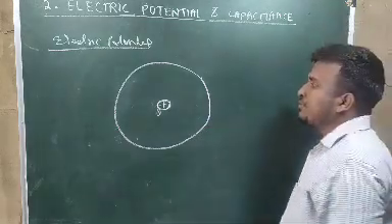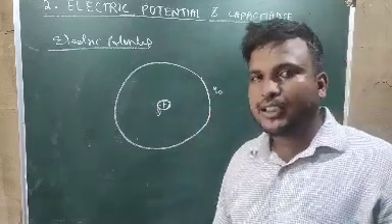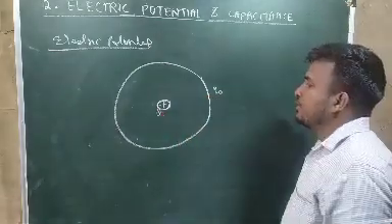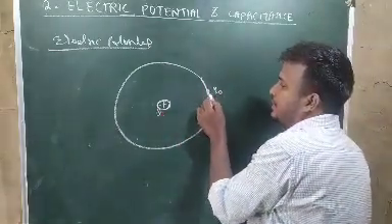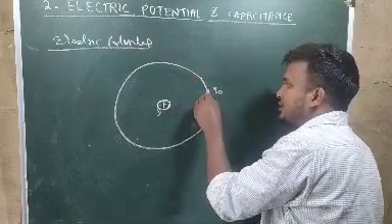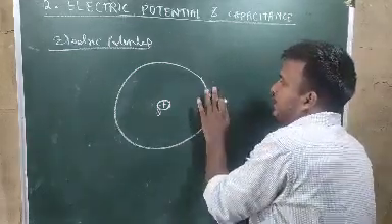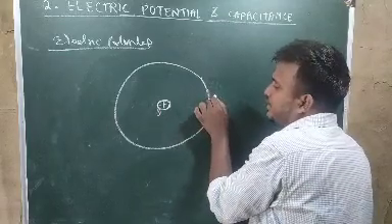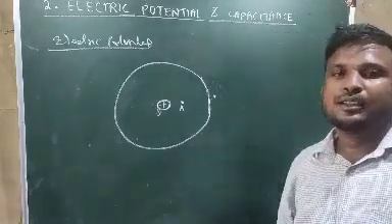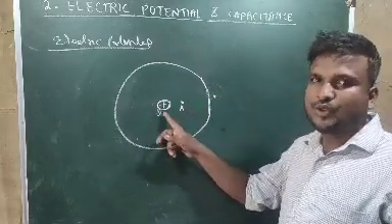Now, if I put a test charge at this point, will it feel some force? Obviously not, because it is outside the field of this charge. Now, if I bring it here, at the interface or just at the end point of the field, will it feel force? Yes, it will feel some force. But if we want to take a charge from this point up to the point A, can I bring it? The answer is no. Why? Because this test charge will be repelled by this plus Q charge.